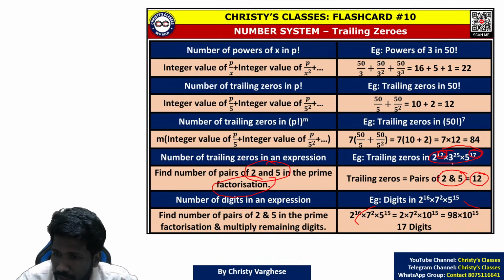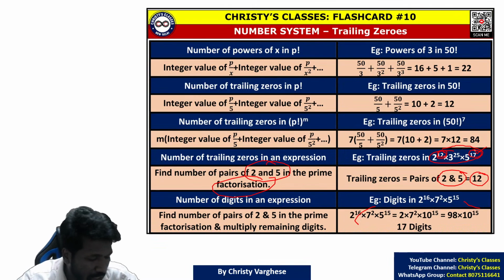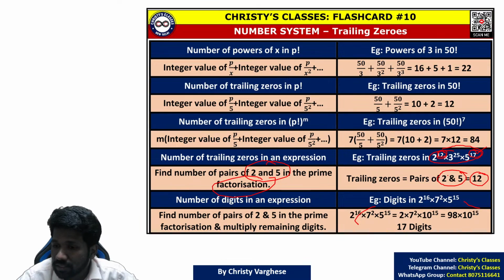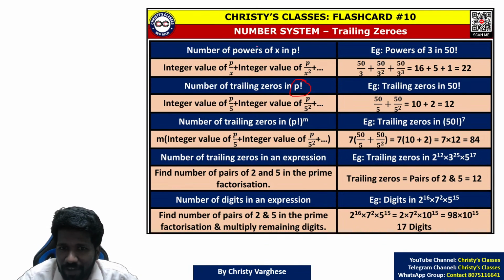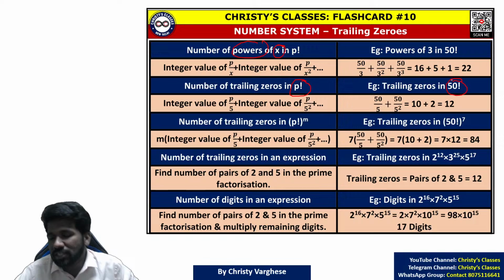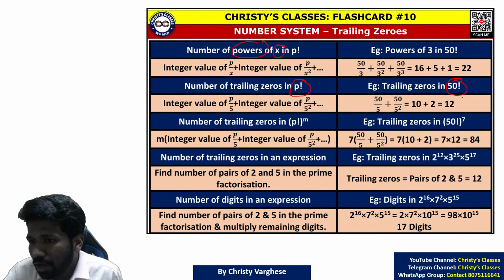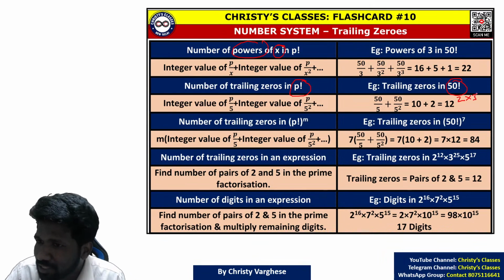Even though 5s are 17 in number, you can only take 12 2s and 12 5s to make 12 10s. So 12 is the number of zeros in the end. But what if it is a factorial? Powers of x I told you already. Simple thing is, if it is a factorial, say 50 factorial, you are finding pairs of 2 and 5 itself there.